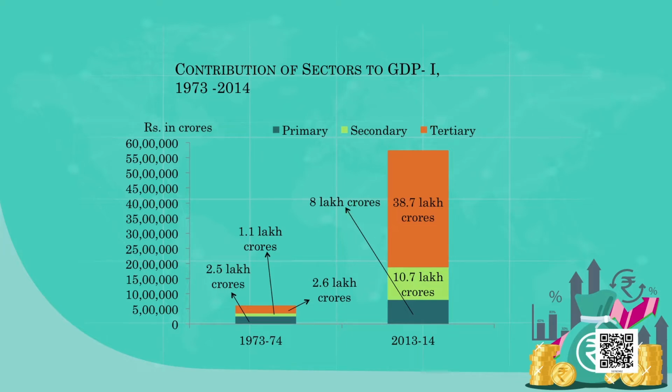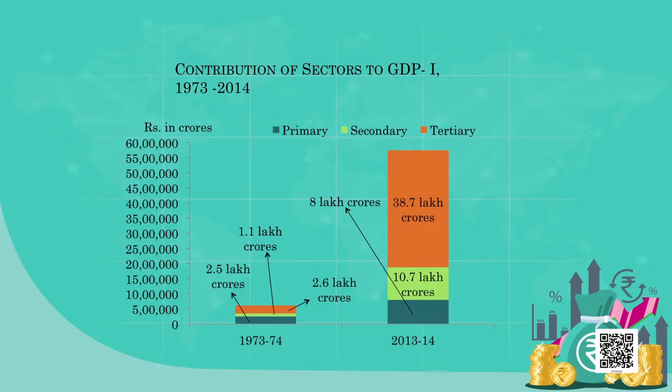If you look at the agriculture production, the primary sector, in 1973 we were able to produce goods worth 2.5 lakh crores. Today we are able to produce worth 8 lakh crores. If you look at the industrial sector, we were able to produce 1.1 lakh crores in 1973-74. Today we are able to produce 10.7 lakh crores. And the service sector was slightly the largest producer even in the 1970s, producing services worth 2.6 lakh crores, and today it is also the largest producer.